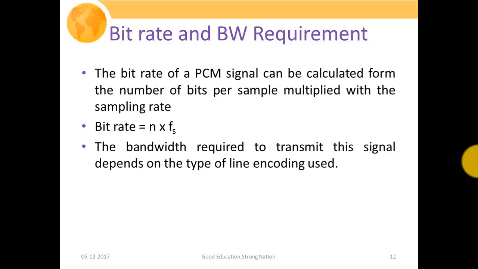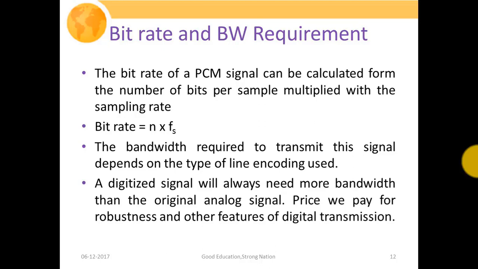So obviously the bandwidth requirement for the transmission of this PCM signal is solely dependent upon the line coding used. If a line coding scheme requires higher bandwidth, then our PCM signal is going to demand high bandwidth. And if it is low, it will require a lesser amount of bandwidth.